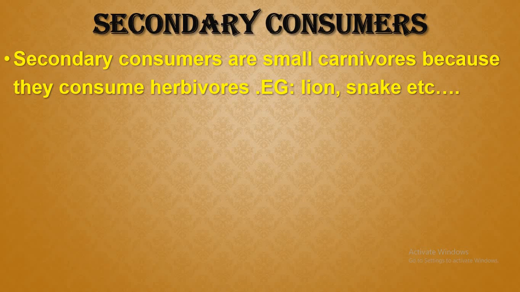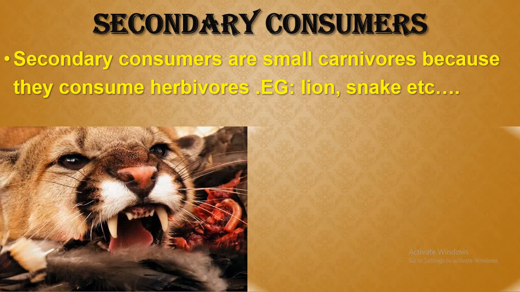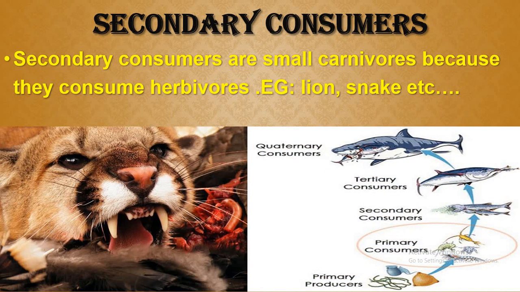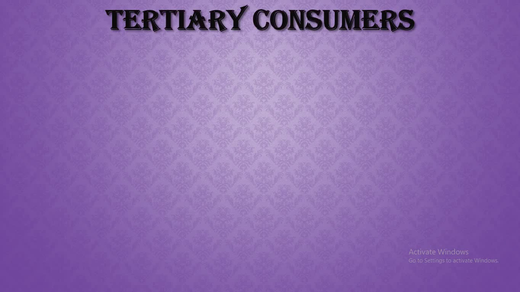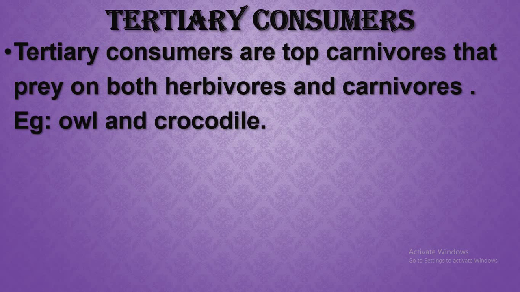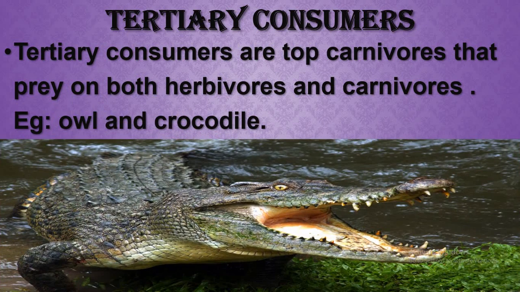Secondary consumers are small and carnivorous because they consume herbivores. So they depend on herbivores. Here we can see lion, snake, and so on. Tertiary consumers are the top carnivores that prey on both herbivores and carnivores, that is plant eaters and animal eaters. Example: owl and crocodile.